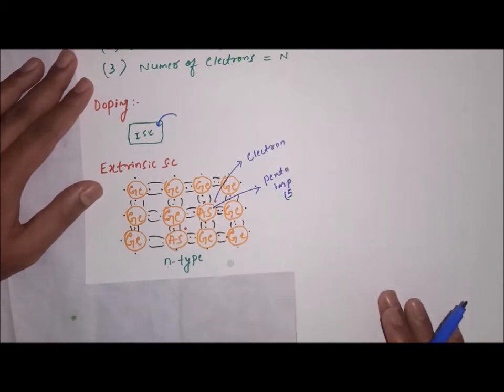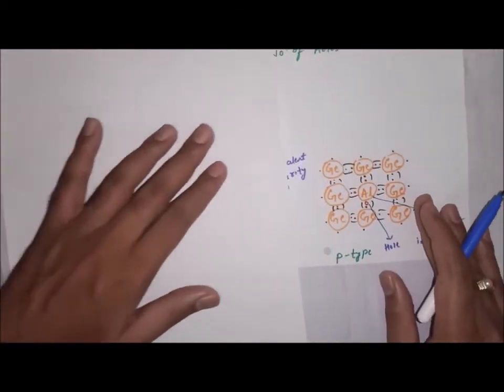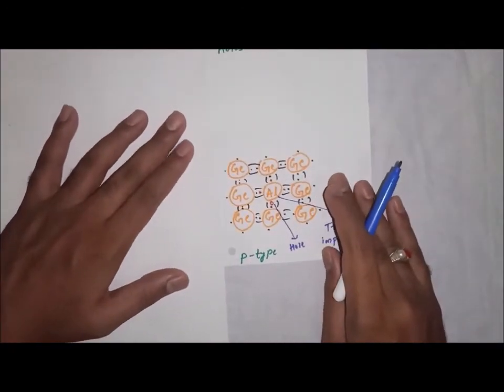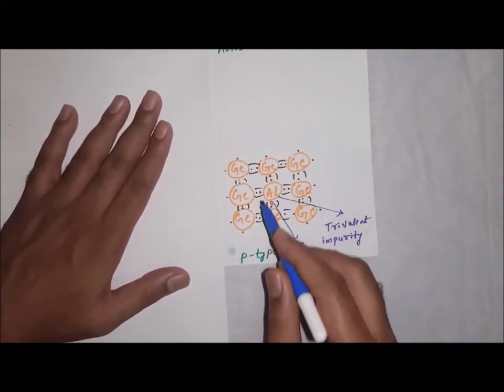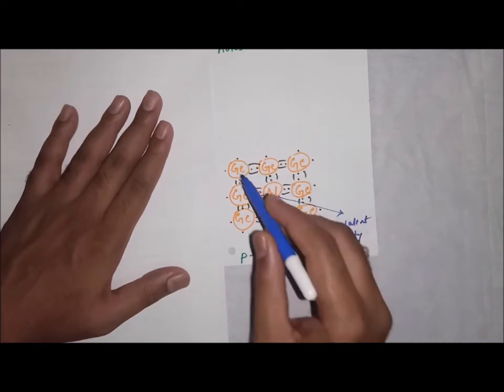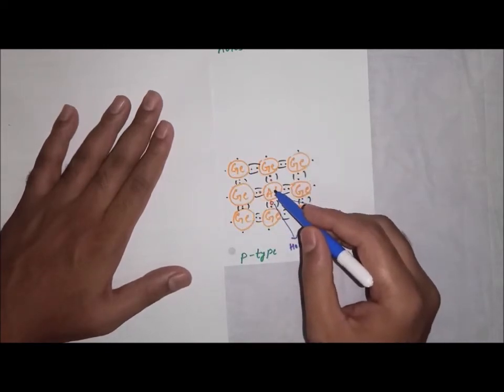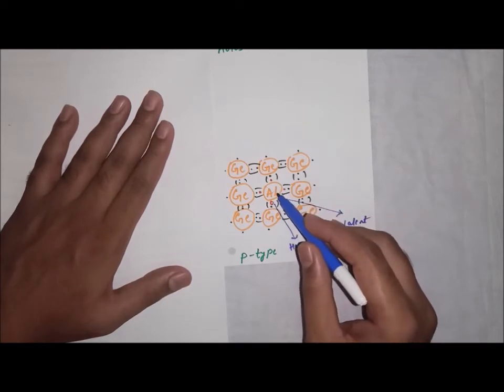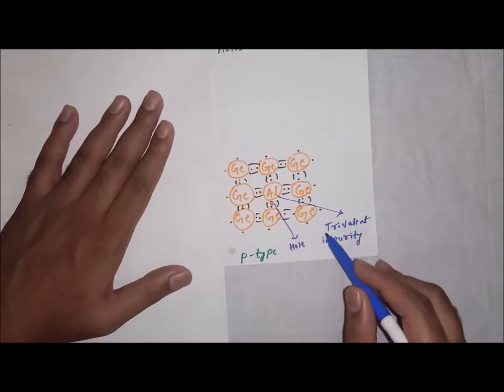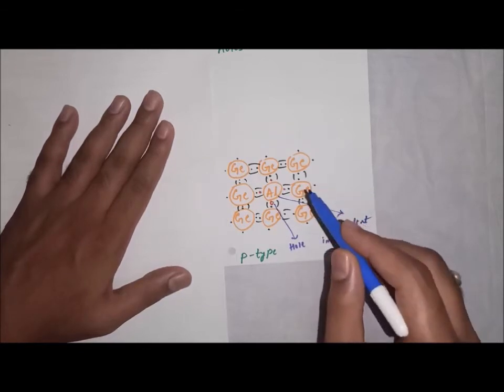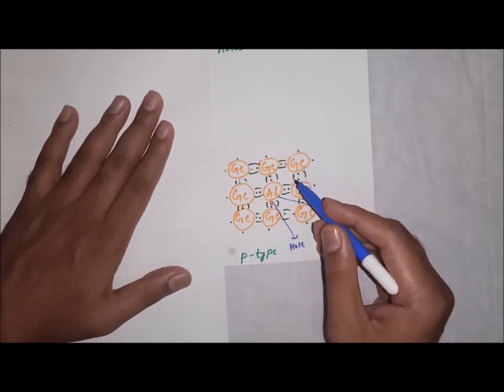And next, one more. Here you can see germanium everywhere, but extra aluminum we added. Aluminum is actually a trivalent impurity. That means there are 3 electrons in it.